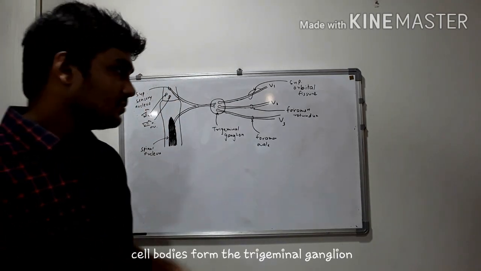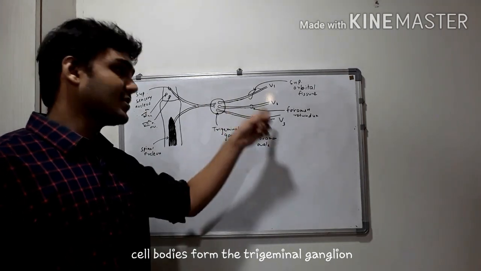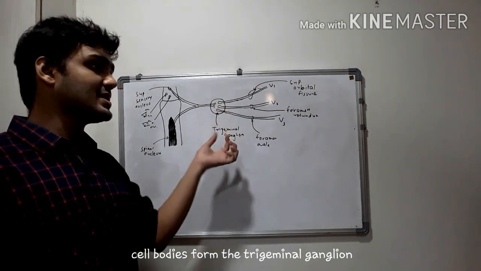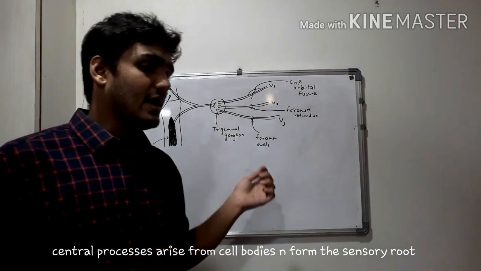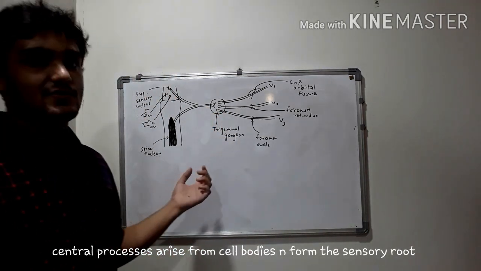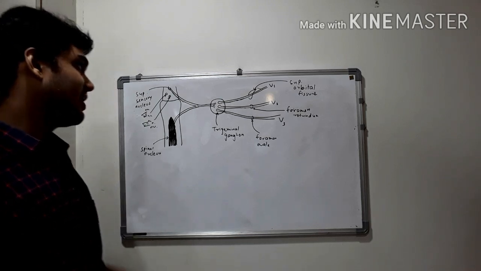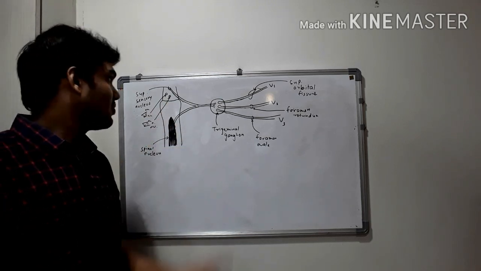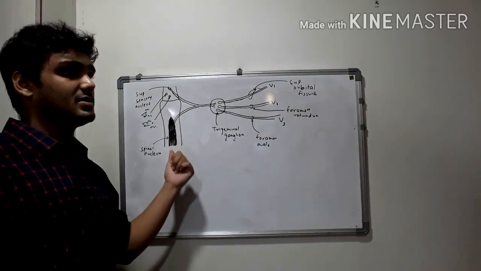And then come to their cell bodies. These are the peripheral processes. Their cell bodies are present in the trigeminal ganglion, which we discussed just before. And from that arise the central processes which form the sensory root. And from it, some fibers ascend and some fibers descend. Ascending fibers go to the superior sensory nucleus, and the descending fibers go to the spinal nucleus.